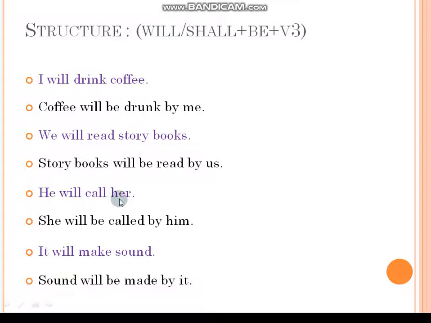So here the object is her, he is the subject, will is the auxiliary, call is the main verb. Okay. So then her becomes the subject, she. After she we need to use an auxiliary. For she we need to use will. That's why I am using will. She will, after that we need to add be. So she will be. Call becomes V3 form: call, called, called. That's why she will be called by him. He becomes the object case, him.